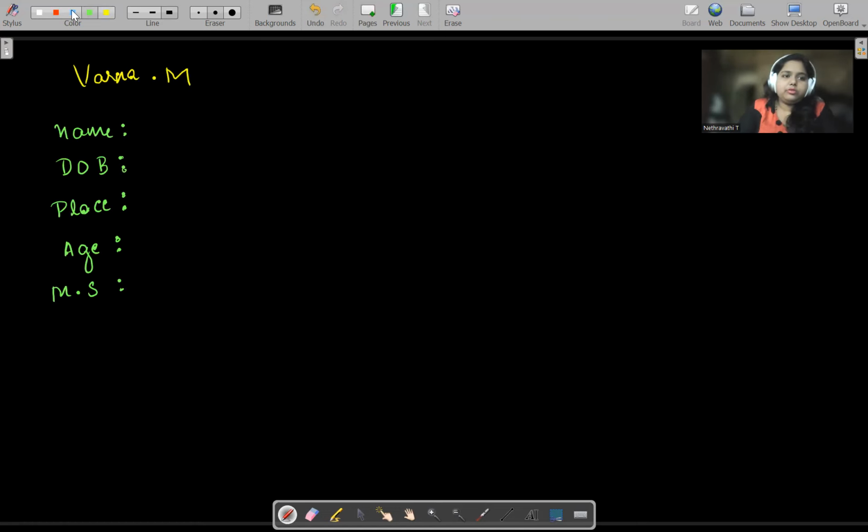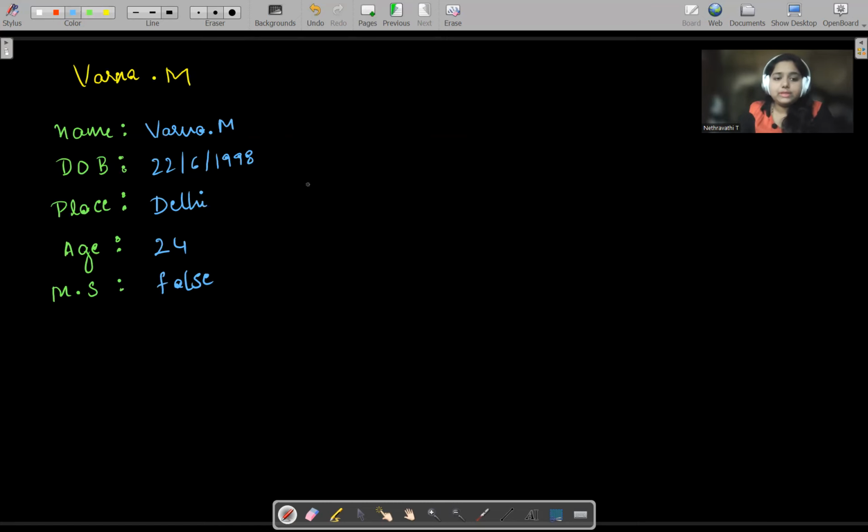Now, for this, name is, as we mentioned, Varna Yam. Date of birth, let us take as 22 6 1998, and place we can take is Delhi, and age is 24. Marital status, married, like boolean, true or false. So let us take it as false. So storing this complete thing in one container is called an object.